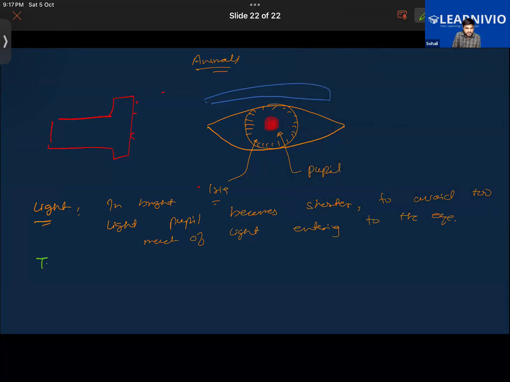Then we have temperature. If you are feeling very hot or very cold, say if you are feeling very cold, we will be required to wear some woolen cloth, some jacket.